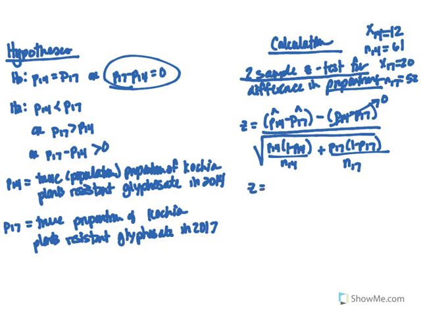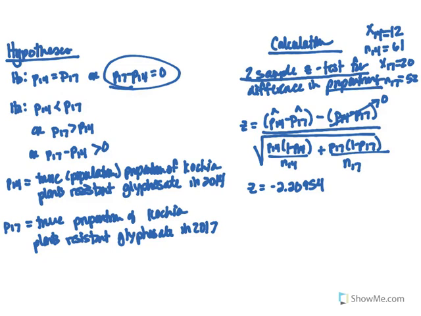If we do that, we get a z-test statistic of negative 2.20954. Depending on the order that you entered x1 and x2, it could also be a positive test statistic.